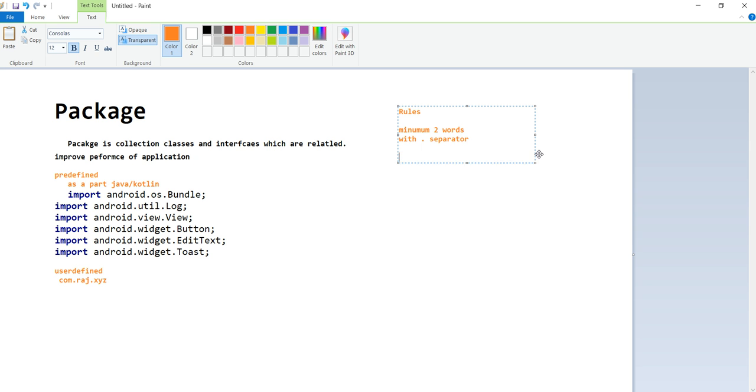But how can we write this? Normally, com, everyone will use the com. Then after that dot, here we'll write the company name, because the company name should be unique. Then after this, here we'll write the application name. Like this, everyone will follow the standardized way. But package declaration and this are very, very important.